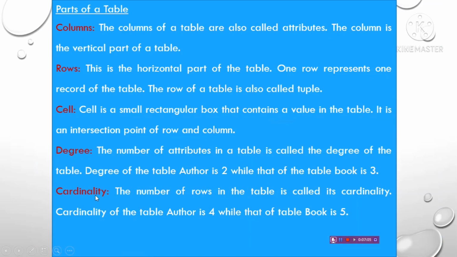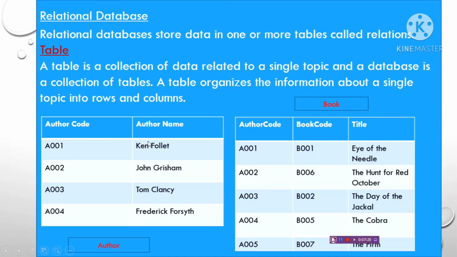Next, cardinality. The number of rows in the table is called its cardinality. The cardinality of the table author is 4 while that of book is 5. In the author table, 1, 2, 3, 4 rows contain data, so the cardinality is 4. And in the book table, how many rows? 1, 2, 3, 4, 5. So the cardinality is 5.